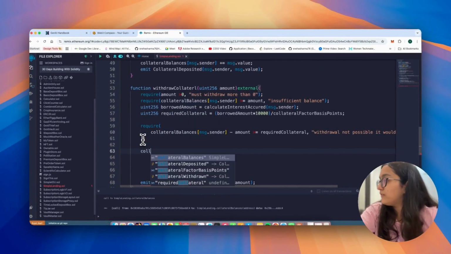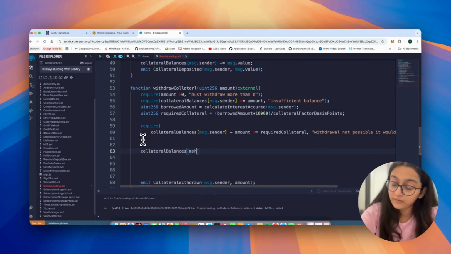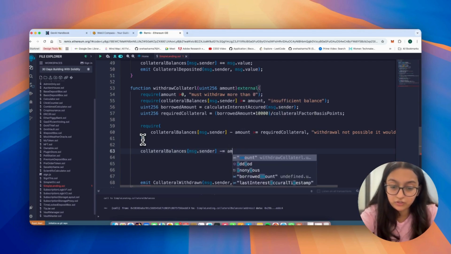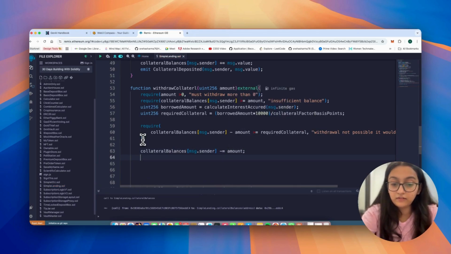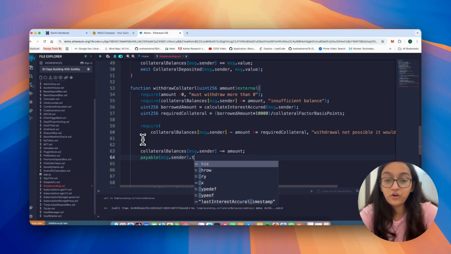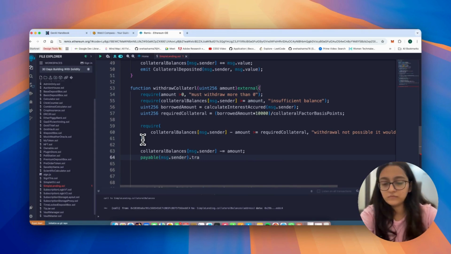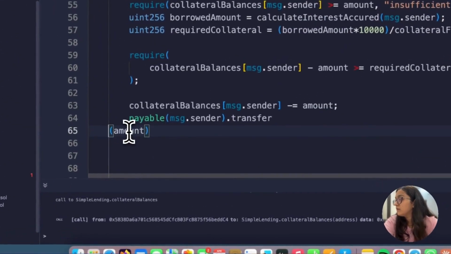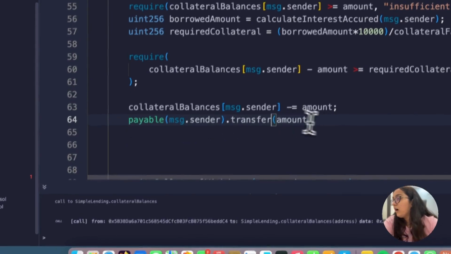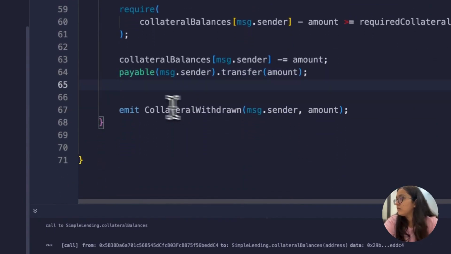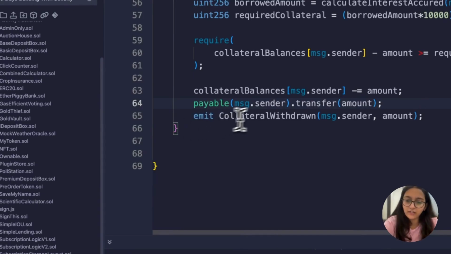And then once all of that is done, we say collateral balances of the message.sender should be minus equals to amount. Great. And then we will make it payable. So we say payable message.sender.transfer amount. Great. We have done everything, right? And once you have performed this function, the event can be just emitted just fine, right?